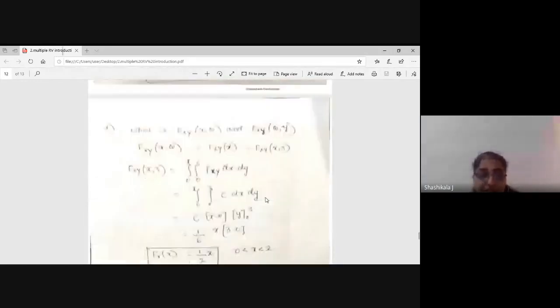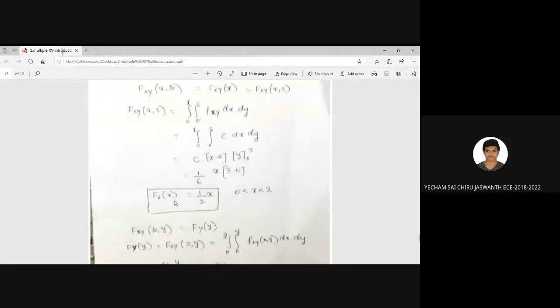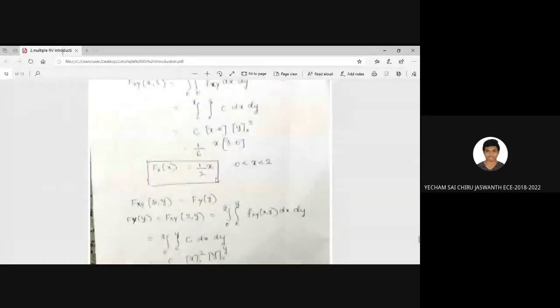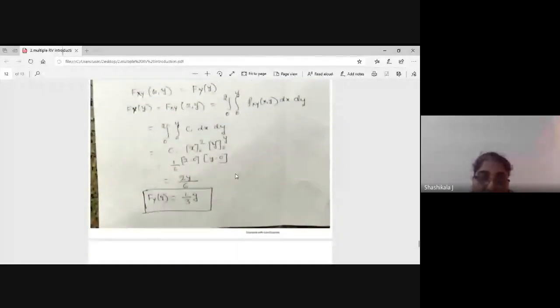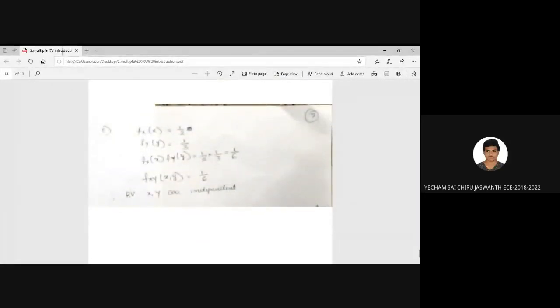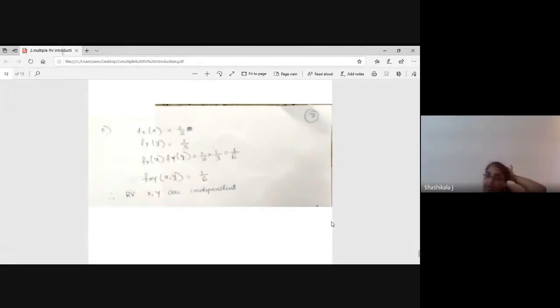And the CDF, how much did you get? x by 2 and y by 3. Yeah, okay. And are they independent? Yes, ma'am, they are independent. Okay. Tomorrow we will solve for the expectation and all these relations in the next class. I will forward whatever today's and yesterday's class details. Okay, thank you.